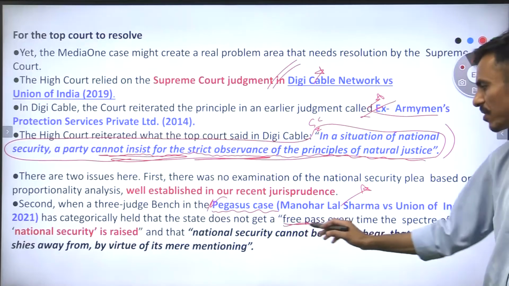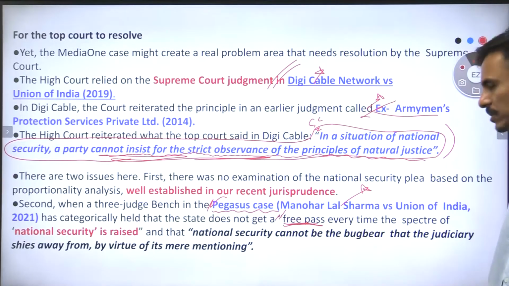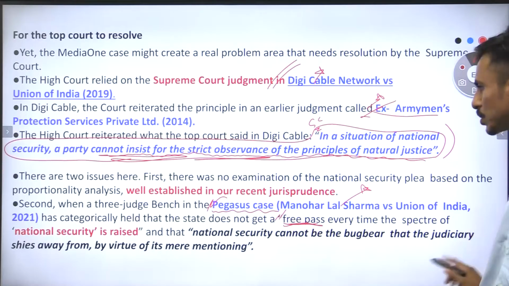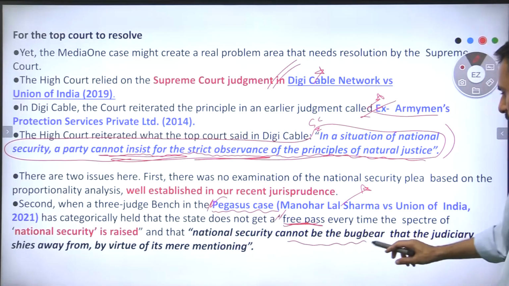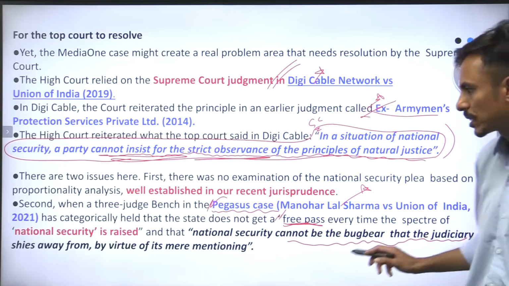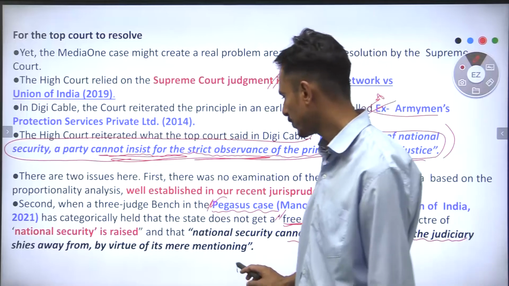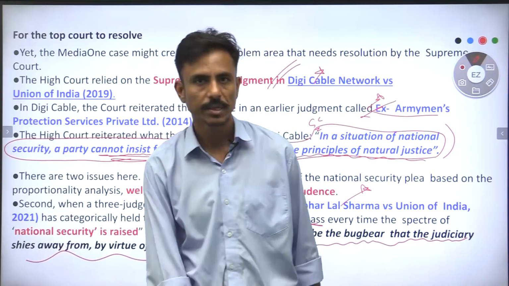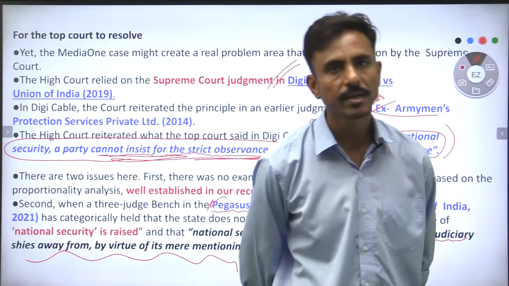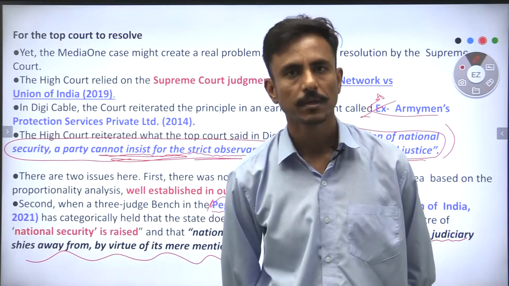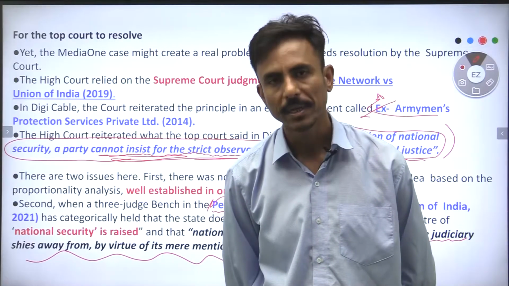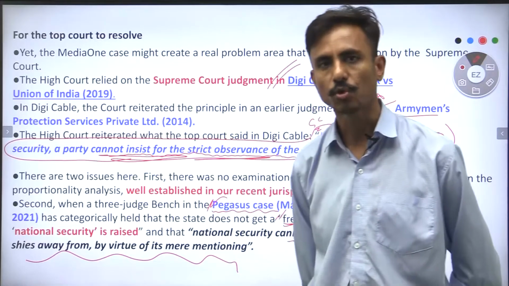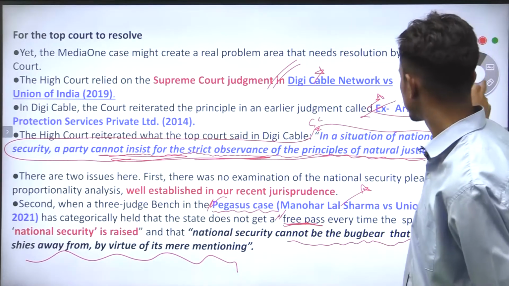So that means the government or the state would not get the free pass or free ride every time the specter of national security is raised, and that national security cannot be the bugbear that the judiciary shies away from by virtue of its mere mentioning, right? There have been many cases where the government has used the clause of national security in order to get itself completely immune from judicial scrutiny. I hope we are clear with this article.